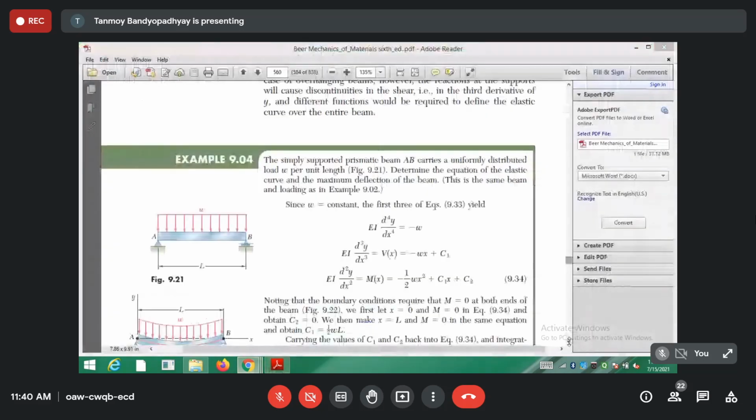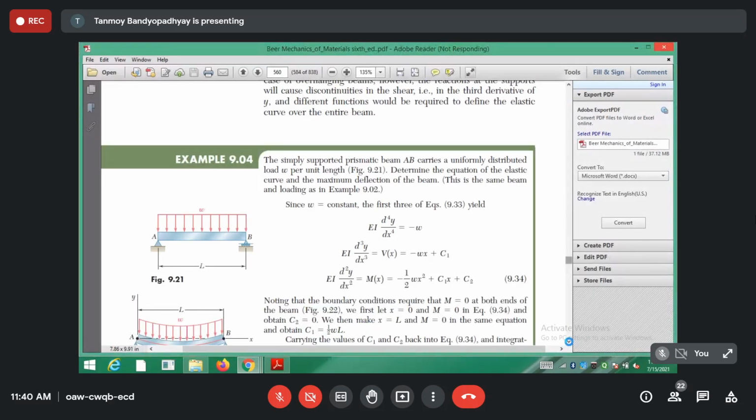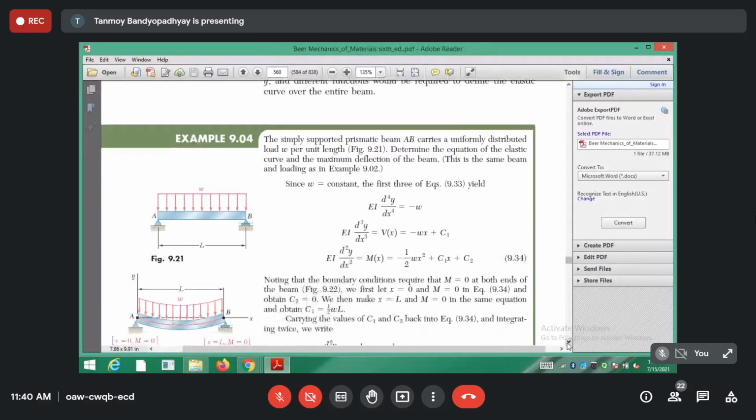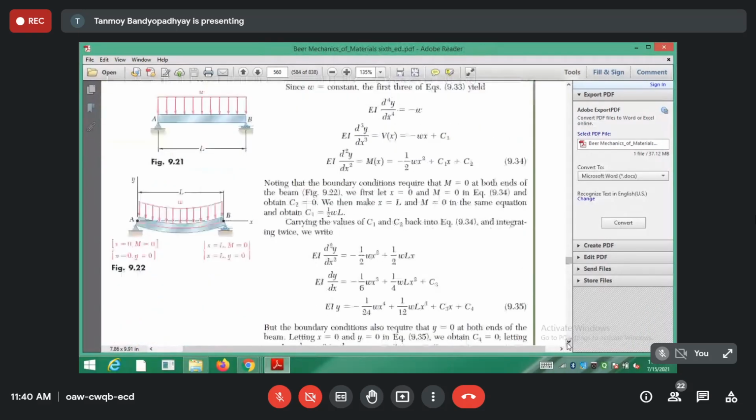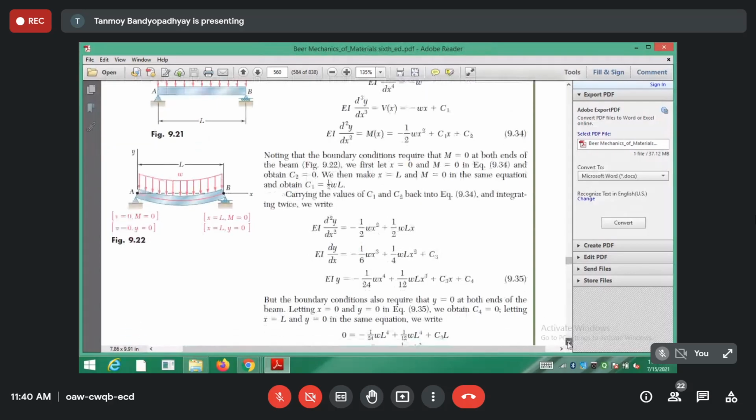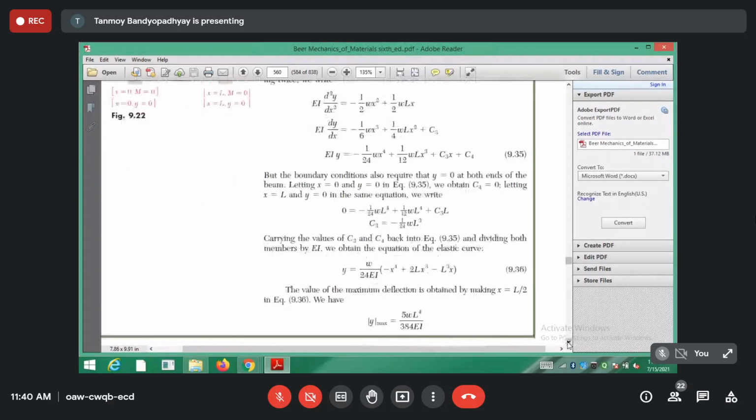Why did I do it? Because I will try to do the triangular loading from here next day. So you can see the same thing has been done in this one, and we get the same expressions. EI into d4y by dx4 is equal to minus W. So if you know the intensity of the load, you can follow this. They have done entirely the same thing, and they have got the same expression that we have got.